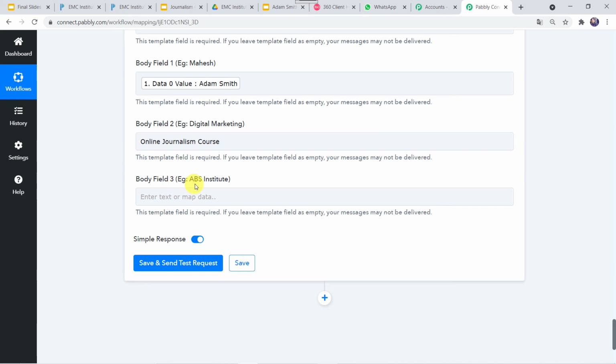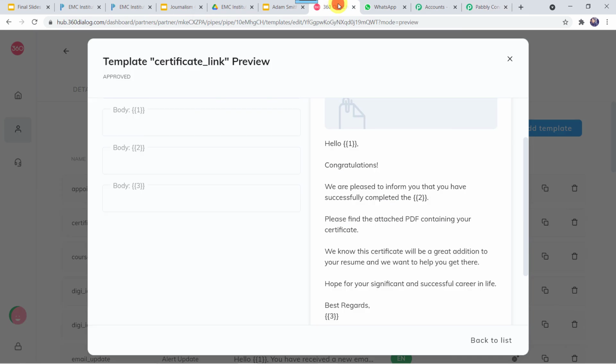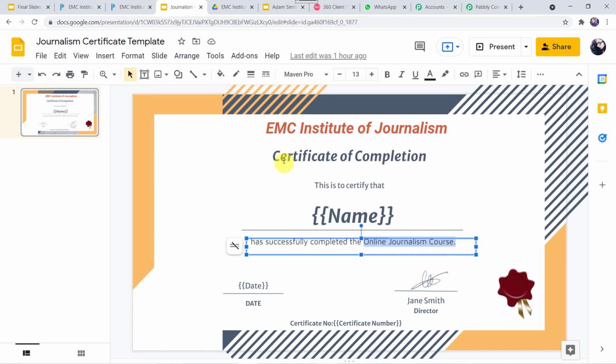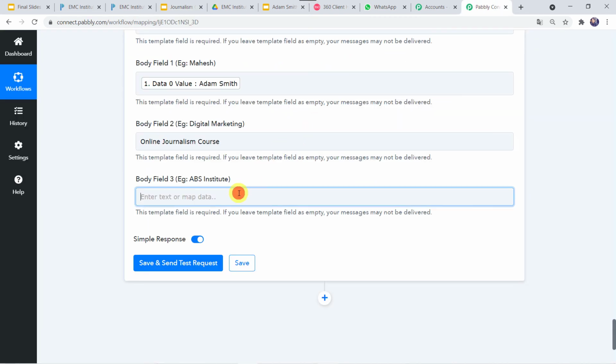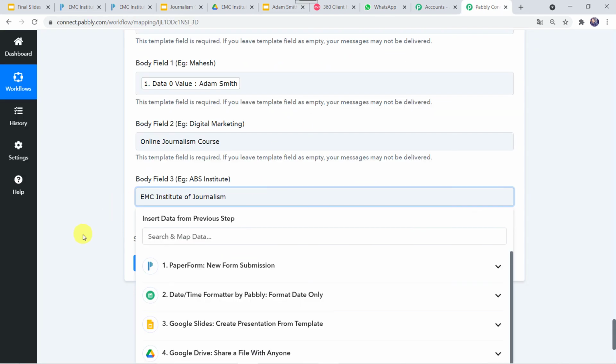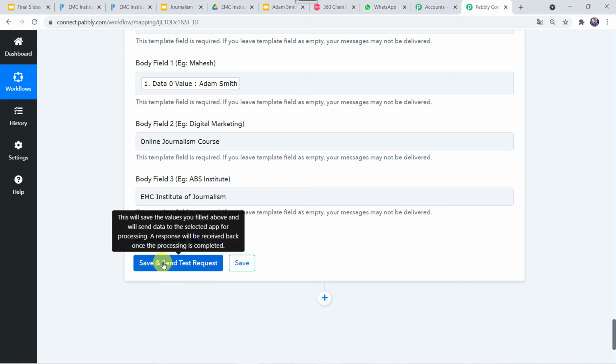And in body field 3, the example is given as ABS Institute. So in our certificate template also, we want the institute name to reflect over here, and the institute name was EMC Institute of Journalism. Okay, I'll just type it over here in body field 3. And now let us click on save and send test request.